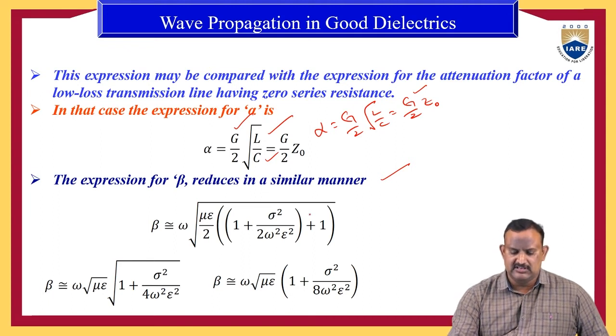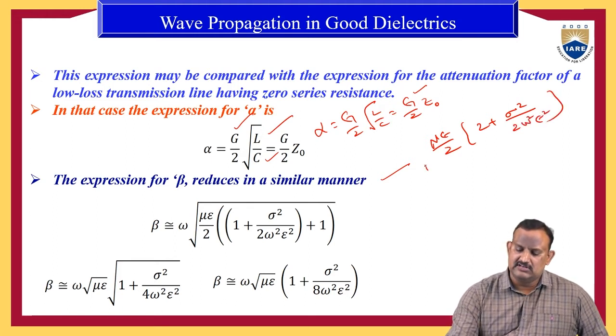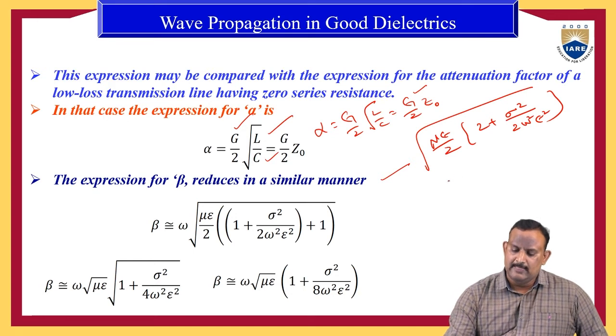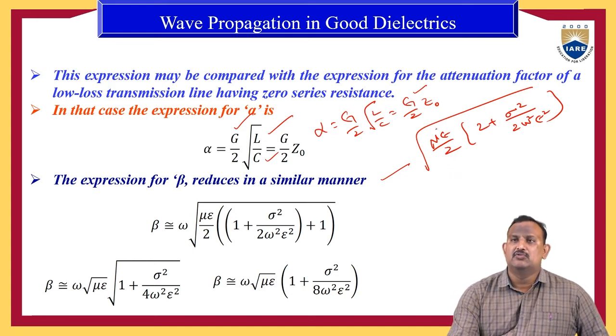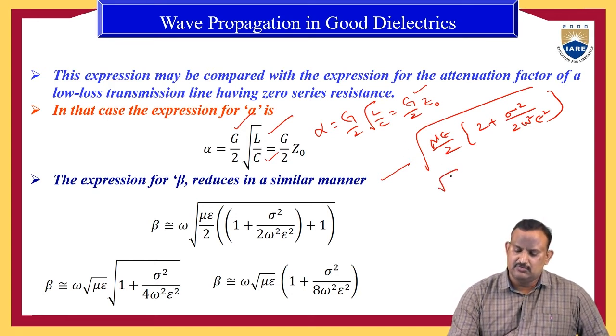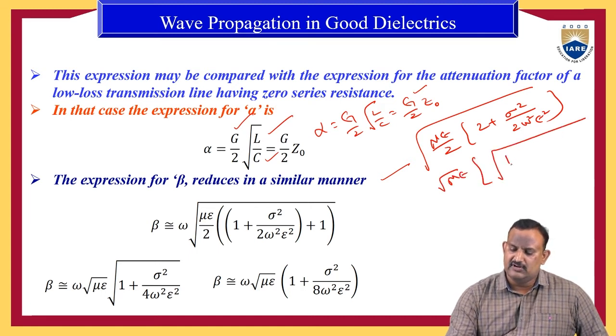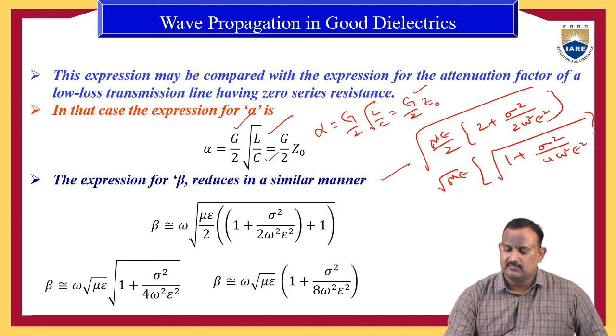So I am writing the same expression: mu epsilon by 2 into 2 plus sigma square by 2 omega square epsilon square, which is under the root. Then if we take mu epsilon outside, it is root mu epsilon into, within the root, 1 plus sigma square by 4 omega square epsilon square.